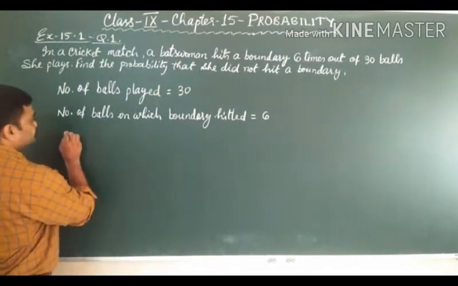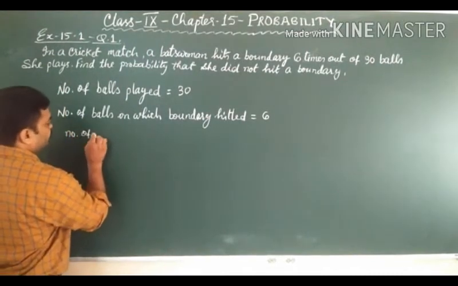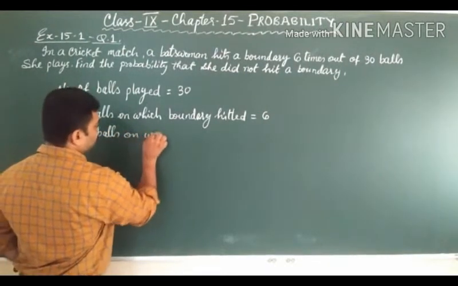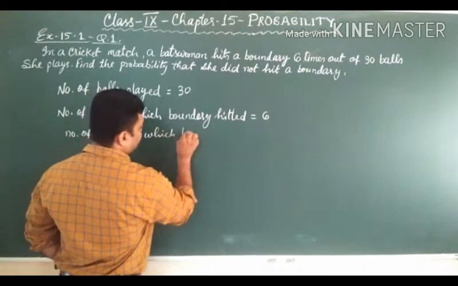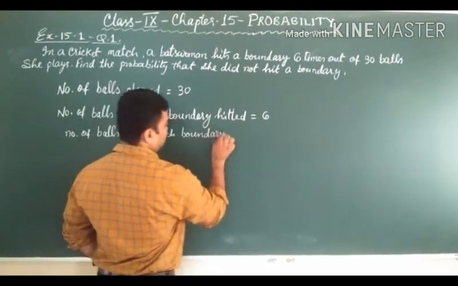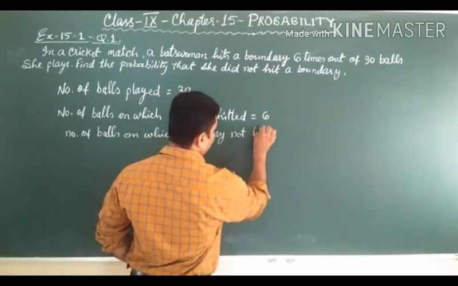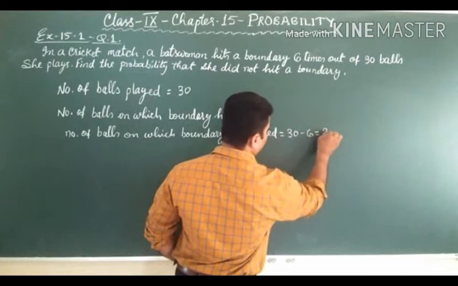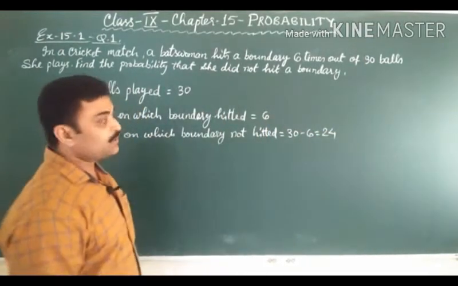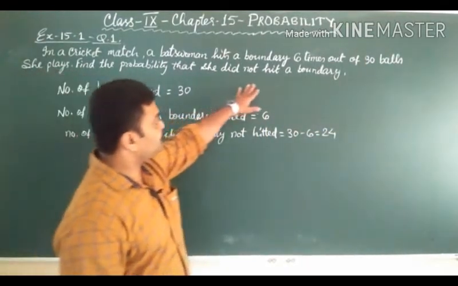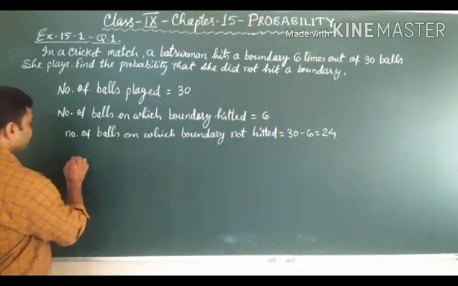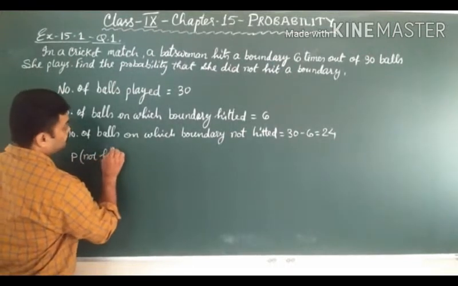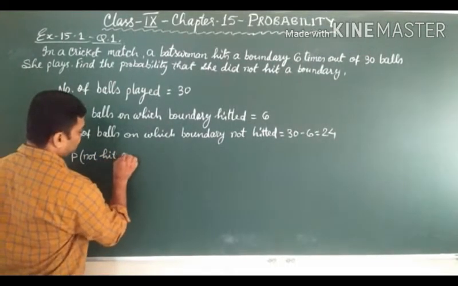So we will write number of balls on which boundary not hit is equal to 30 minus 6 is equal to 24. Now we have asked the probability, find the probability that she did not hit a boundary. So we will write here probability of not hitting a boundary.